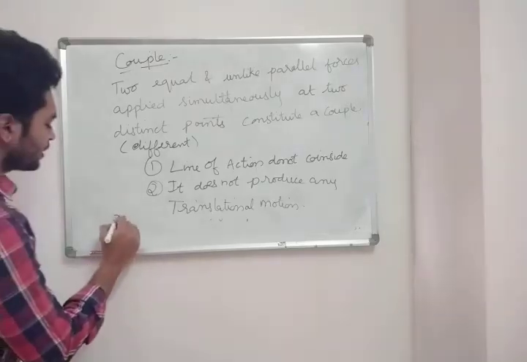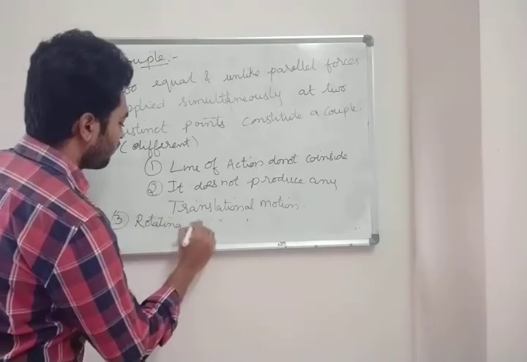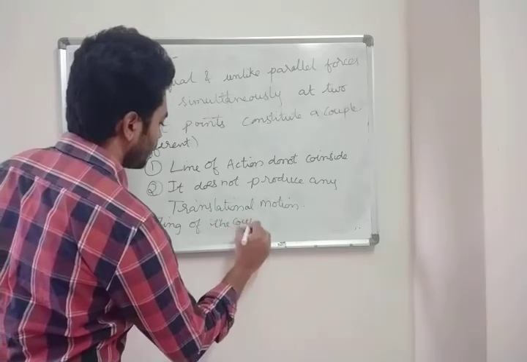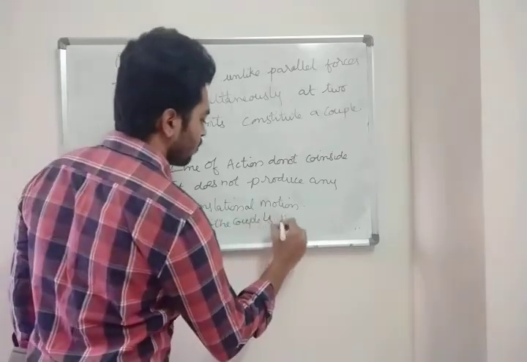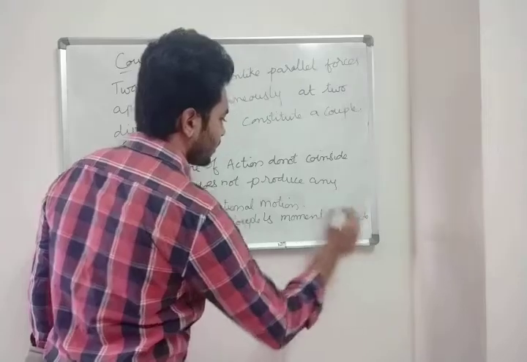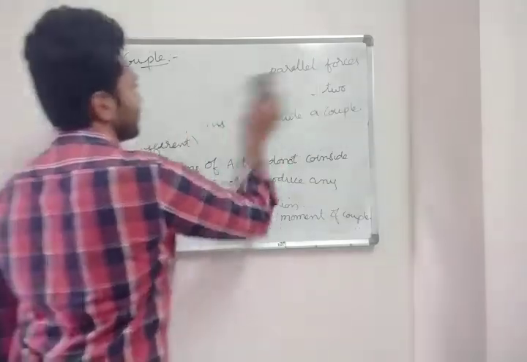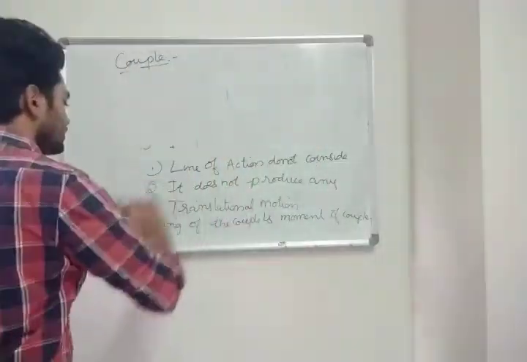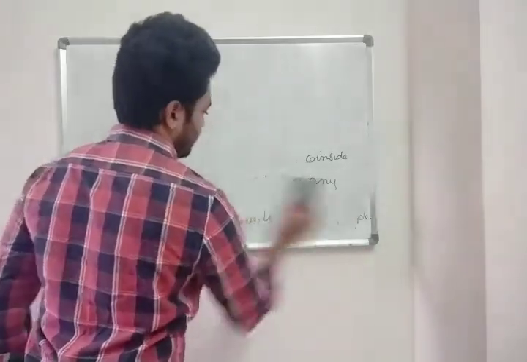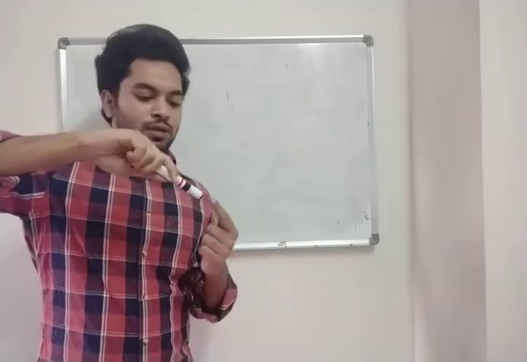Now the third point is the rotating effect of the couple. Rotating effect of the couple is called movement of couple. Clear? Understood? Now I already told you the first example. First example is turning of a tap, and the other example is you have a screwdriver and you have a screw.